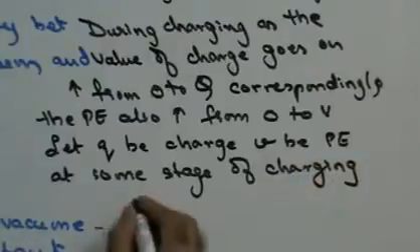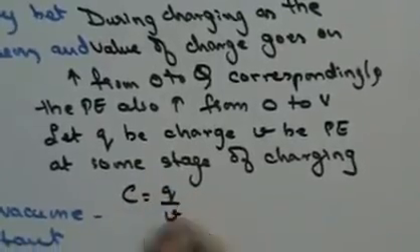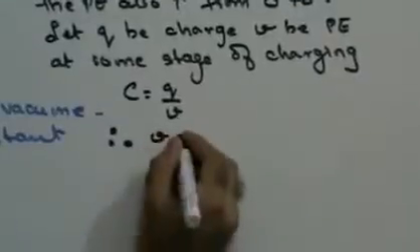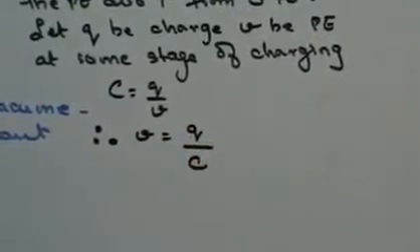Right? Capacitance is Q upon V. Therefore, I can say that V is equal to Q upon C. Right?